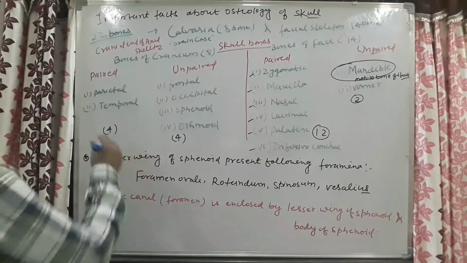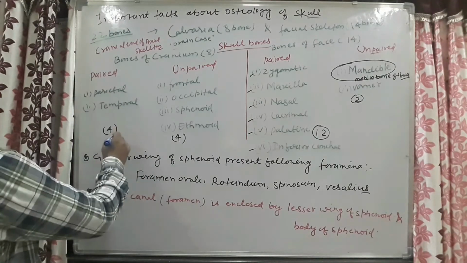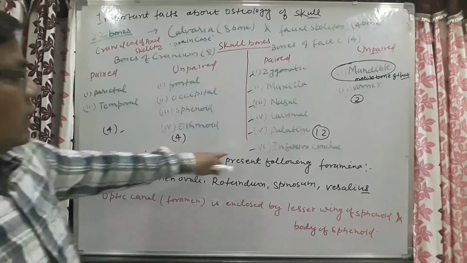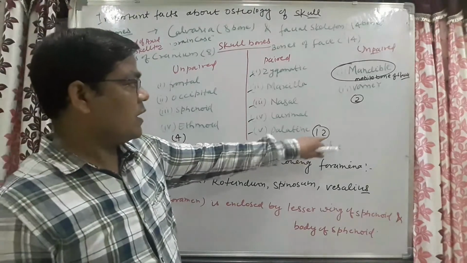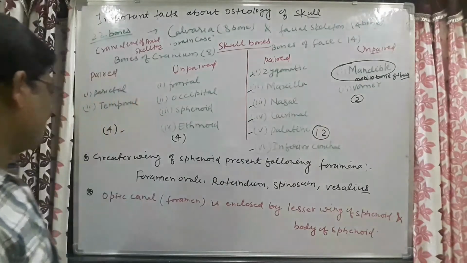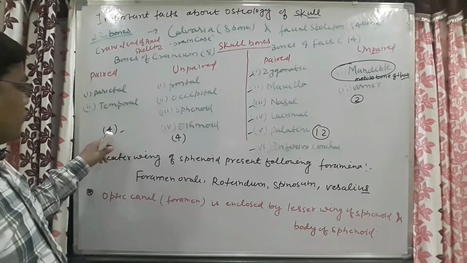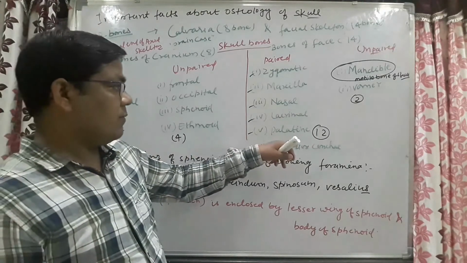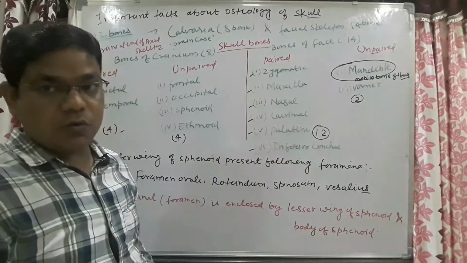There are 4 unpaired bones and 6 paired bones, which make 12, and 2 unpaired bones. So add up: 4, 8, 12, 20 and then 22.